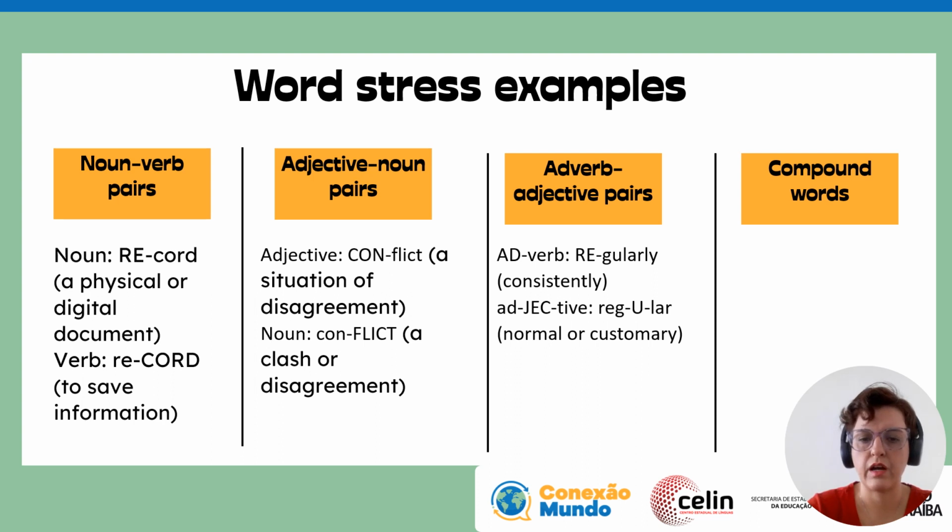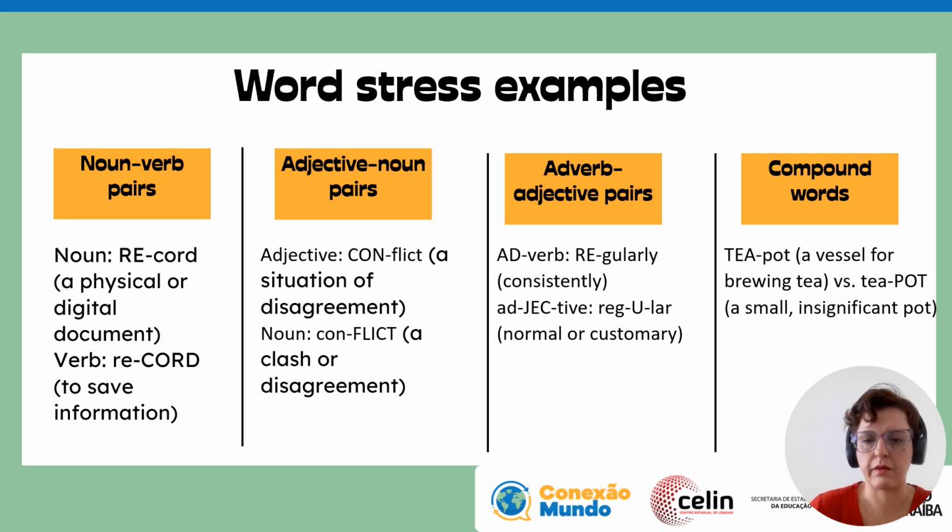We also have adverb and adjective, regularly, regular. You see, the stress falls on different syllables, and then it changes the pronunciation. Compound words also have a word stress in them. Look, teapot, okay, where you put tea, teapot, okay. Pay attention to this, and you will see that the stress falls on different syllables, and it changes even the meaning of the word, okay, depending on the stress.